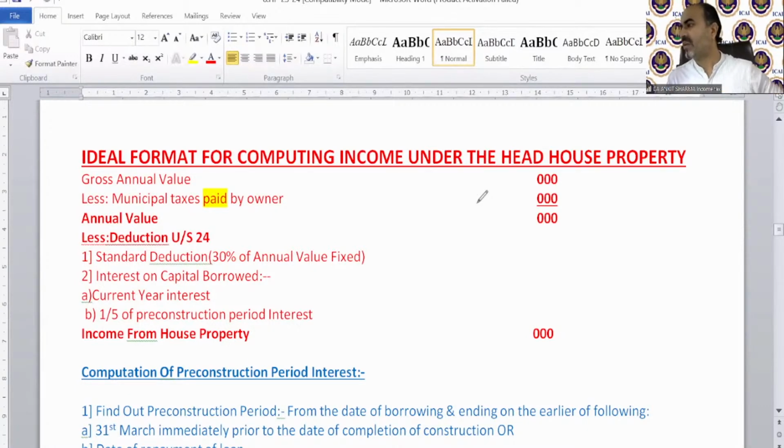Alok is saying, if property is given on lease for 15 years, then both giver and receiver will be taxable. Am I wrong or correct? I think you might have asked this query before I explained the concept. After I explained the concept of deemed owner in case of lease for more than 12 years, that query might have been solved, because I guess now it should be clear for you.